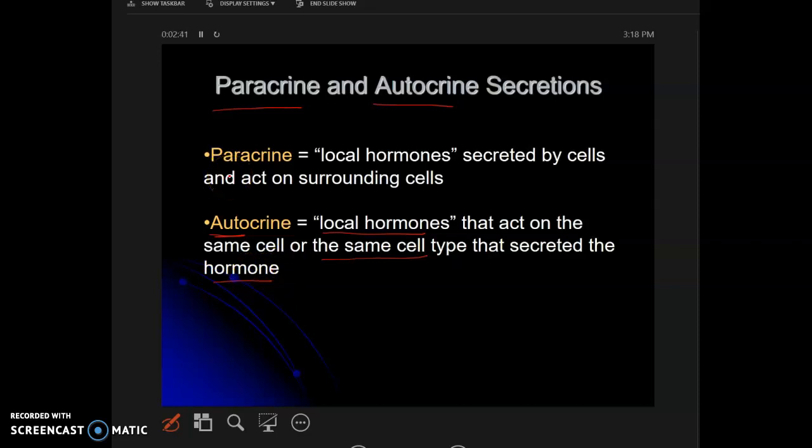Paracrine are local hormones secreted by cells that act on surrounding cells, different cells. Para means different. Auto means what? Same. So here, these will secrete hormones that act on the same cell. Paracrine will act on surrounding or different cells. All right?